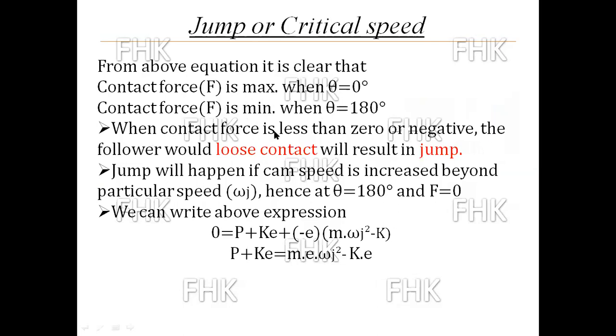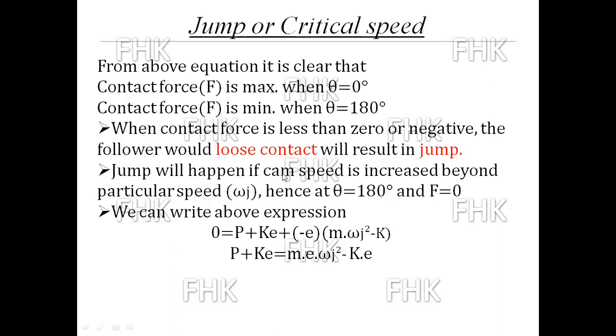So when the contact force is less than 0 or negative, the follower would lose contact, which results in a jump. Contact force will be minimum, or 0 or negative, at theta equal to 180 degree, and at that time the jump will occur.